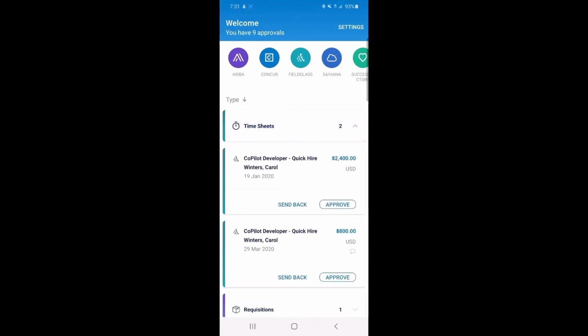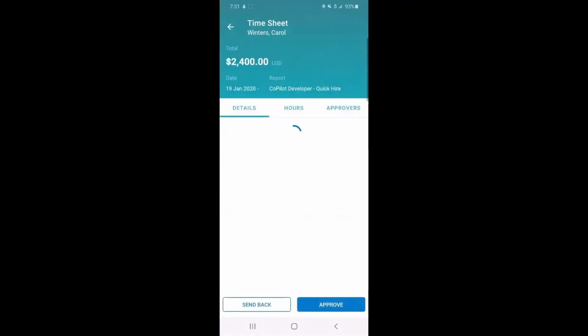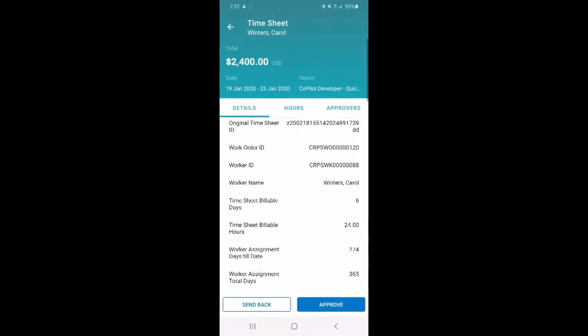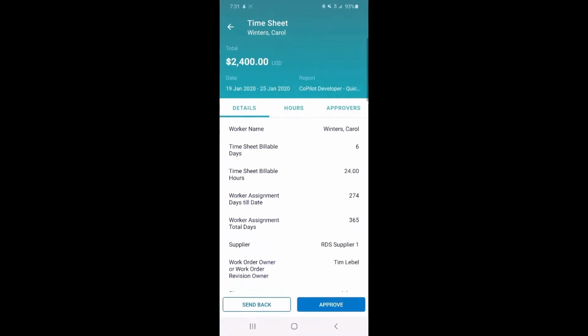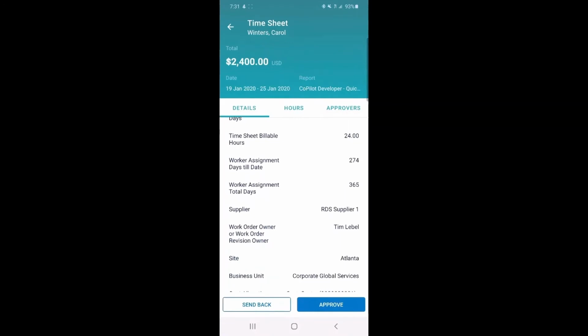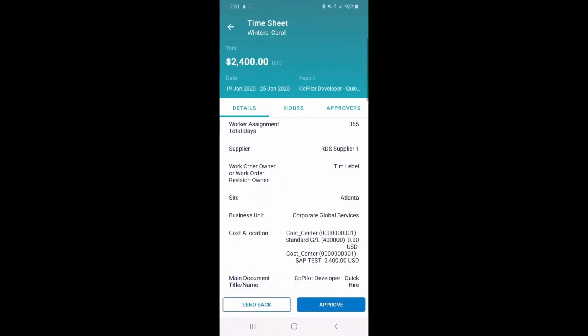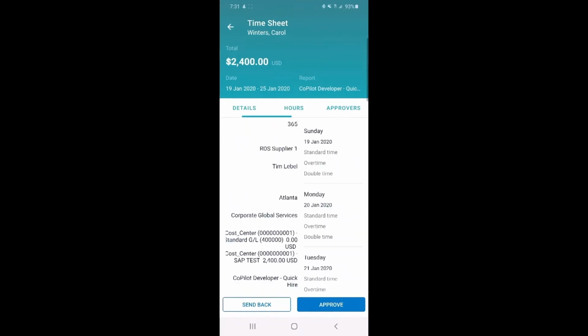So I got timesheet and I see we've got some quick hires for some developer work that we've got going on in the Atlanta office. If I go down here to this one, I can see we've got a billable timesheet at 24 hours. We're still within the work assignment day for the office in Atlanta.